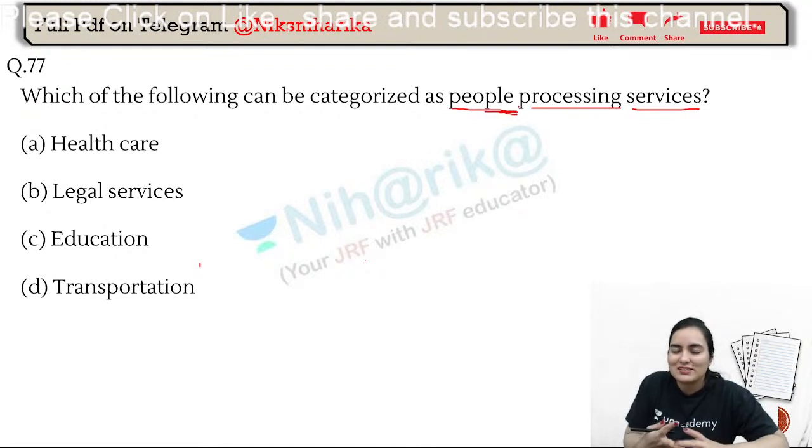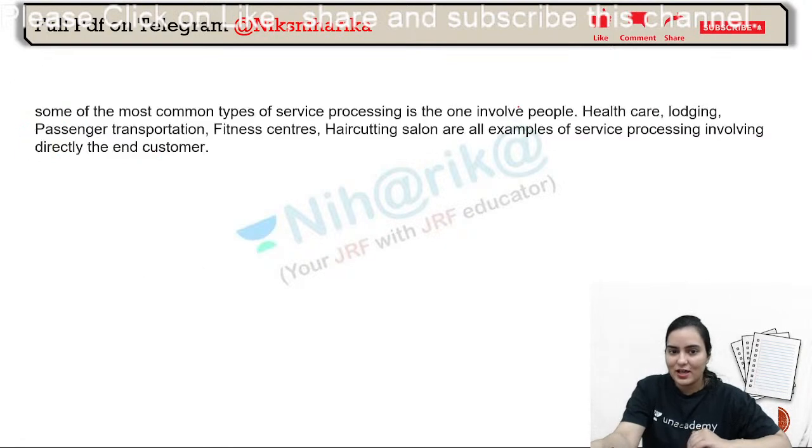This was taken care of a lot in COVID-19, during the period of 2019 and 2020. Very good, Sagar has given the correct answer: healthcare.